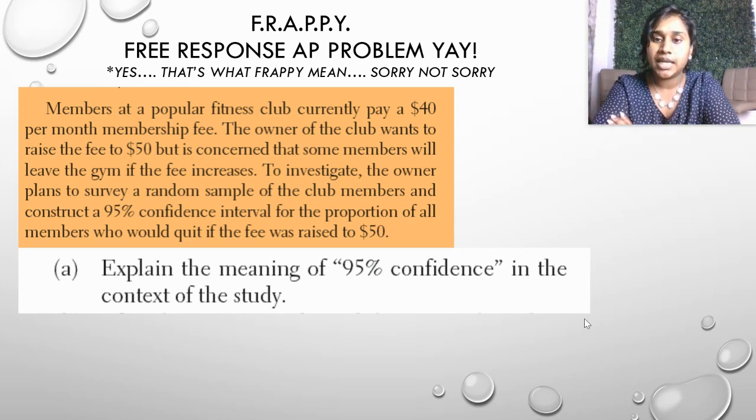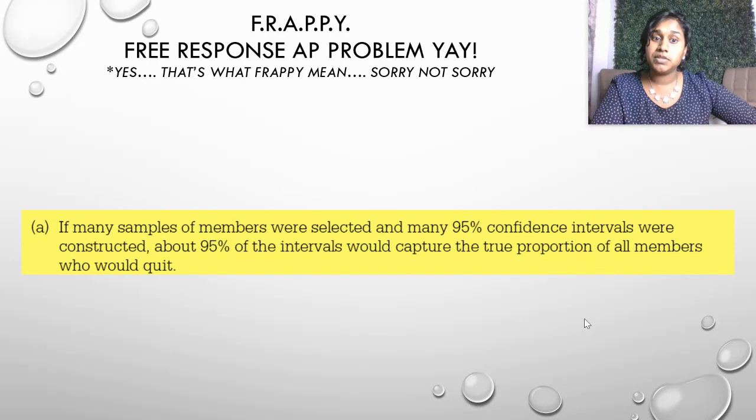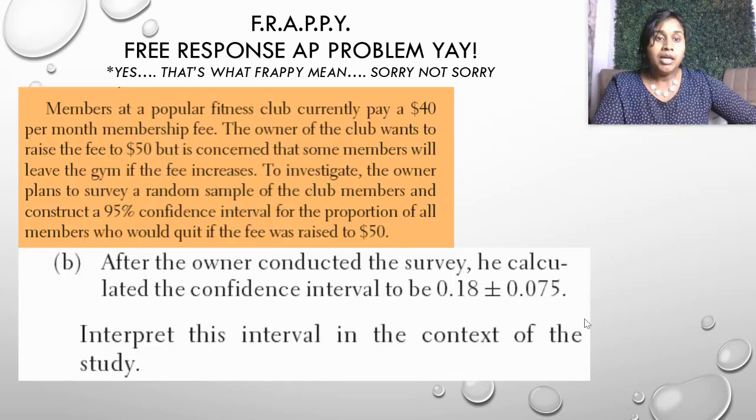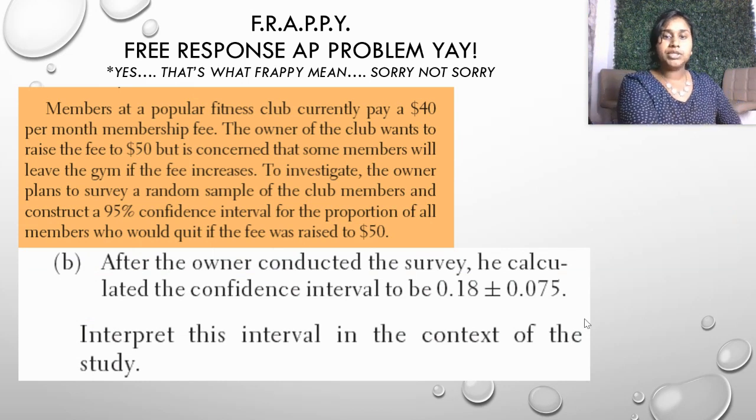A, explain the meaning of a 95% confidence in the context of the study. So just a quick sentence here. If many samples of members were selected and many 95% confidence intervals were constructed, about 95% of the intervals would capture the true proportion of all members who would quit. That's simple. B, after the owner conducted the survey, he calculated the confidence interval to be 0.18 plus or minus 0.075. Interpret this interval in the context of the study.